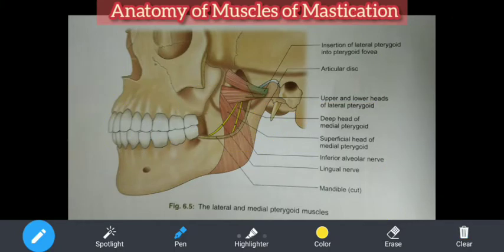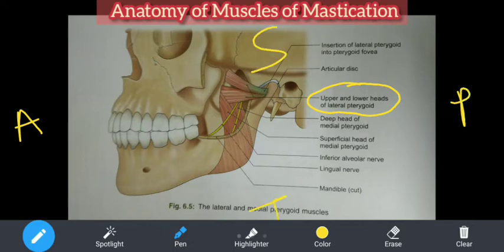So if you see this, first we will see the lateral pterygoid. It has two heads. I told you that day also. Can you see these two heads, upper and lower heads of the lateral pterygoid? The upper one is above, the lower one below. You are already oriented with this diagram. This is the anterior, this is the posterior, this is the superior, and this is the inferior. We are looking at the left side of the person from the outside, so this becomes the lateral aspect of the face, left side.